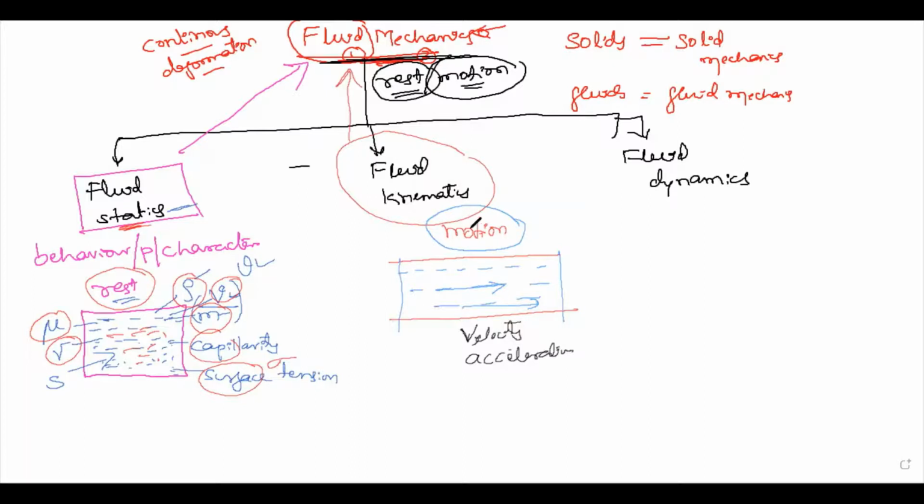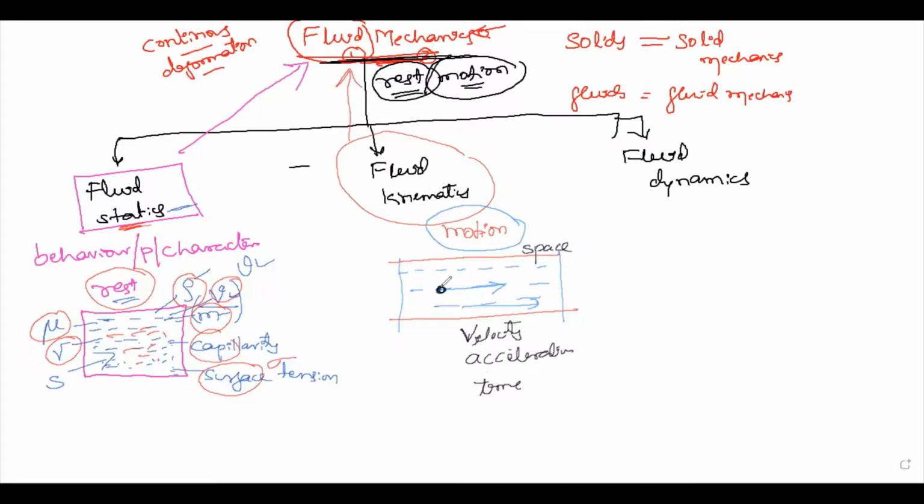And in the fluid kinematics branch, you'll also study the time property. Change of velocity with respect to time is acceleration, so time is also considered. Including these three, one more point will be considered, that is space coordinates. Space coordinates, what does it mean?